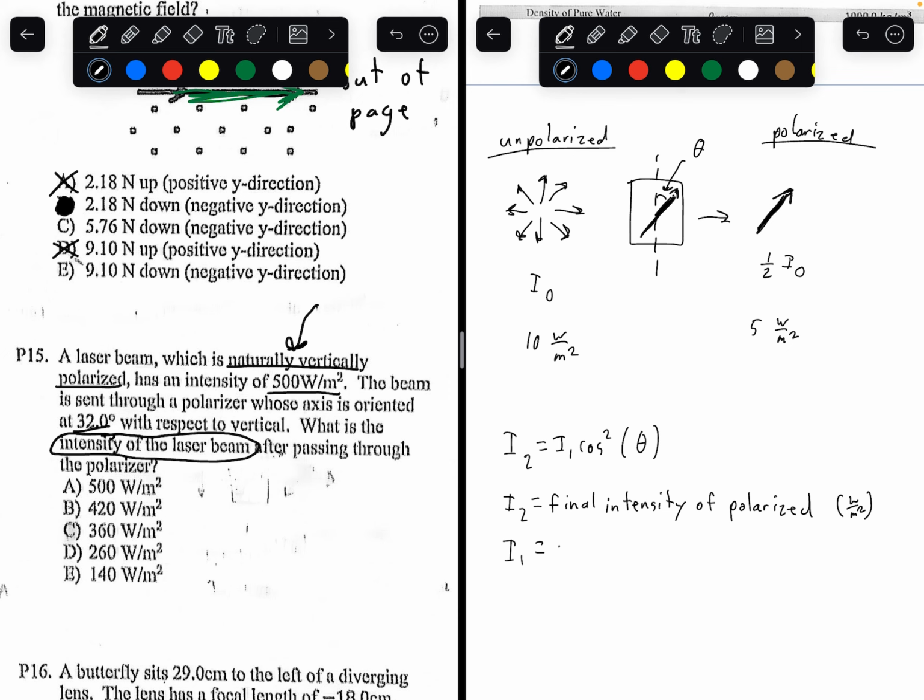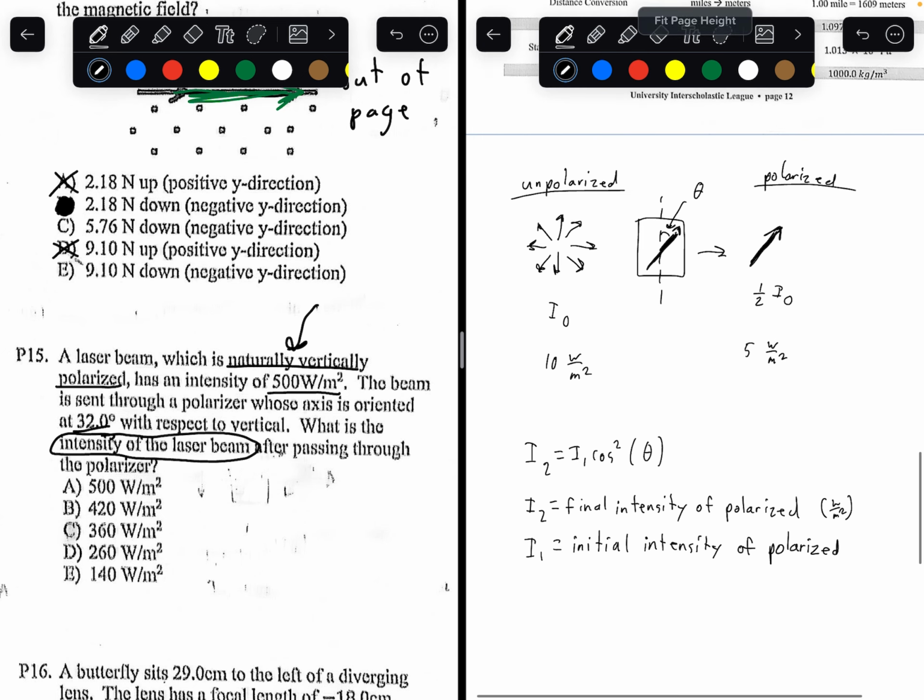I1 is the initial intensity of, again, polarized. That's the key difference. The initial intensity is also polarized. So, key word right there. Also with watts per meter squared as a unit. And theta is the angle between the midline and the polarizing angle.